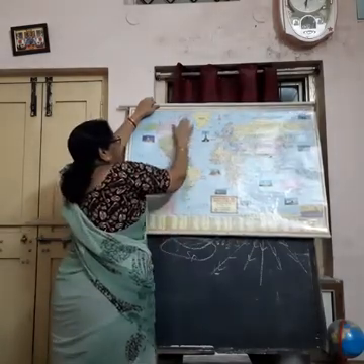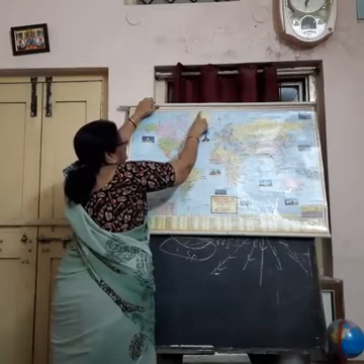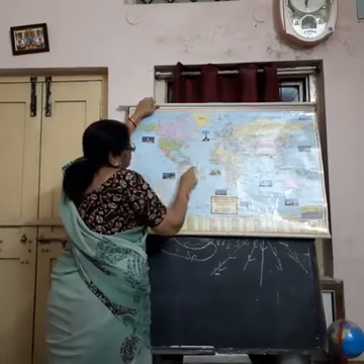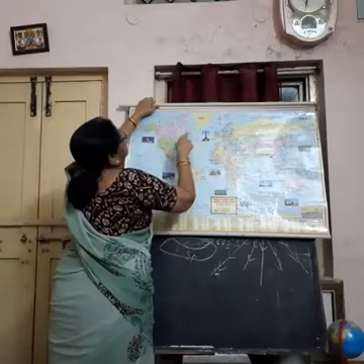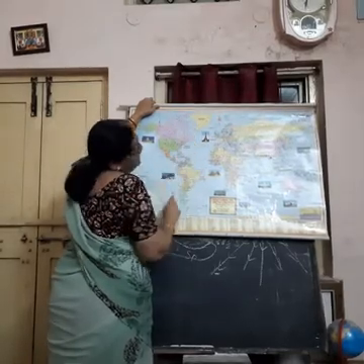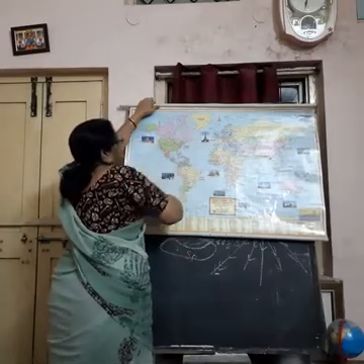So what are the boundaries of Greenland? North you have Arctic Ocean, to the south you have North Atlantic Ocean, to the east you have Greenland Sea, and to the west you have Baffin Bay and Davis Strait. Understand? And in the middle it is Greenland.